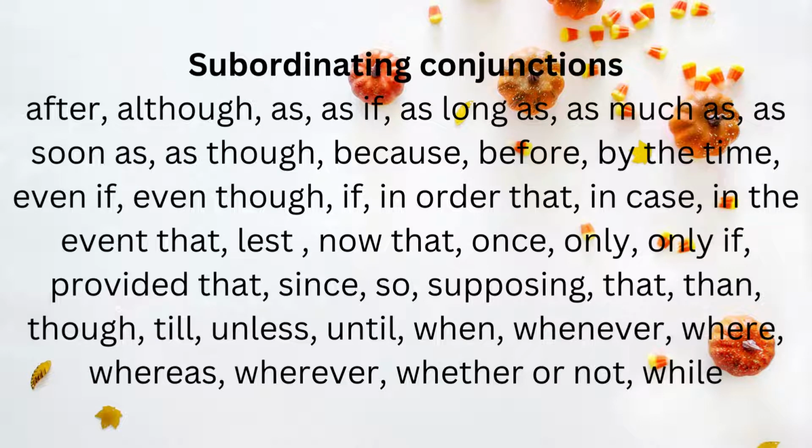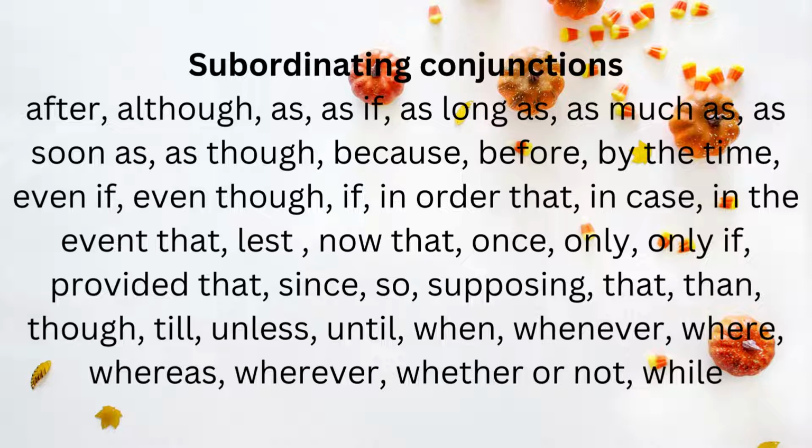Now the next are subordinating conjunction examples. There are a lot of subordinating conjunctions and you can see them on your screen. So these are the three types of conjunction. The first one is coordinating conjunctions, then correlative conjunctions, and the last one is subordinating conjunctions.